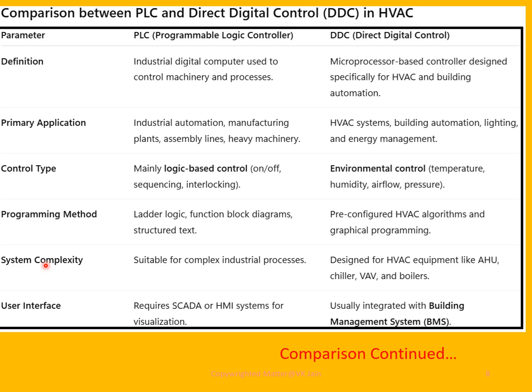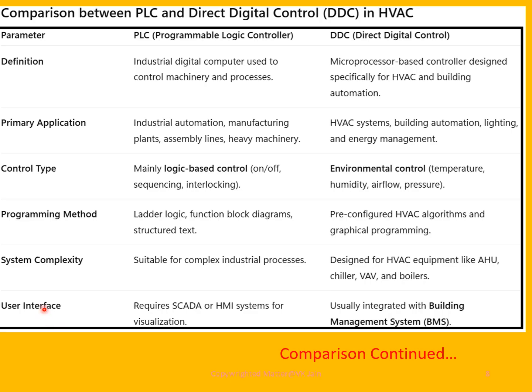Next feature is system complexity. The PLC is suitable for complex industrial processes, whereas DDC is designed for HVAC equipment like AHU, chiller, VAV, and boilers.